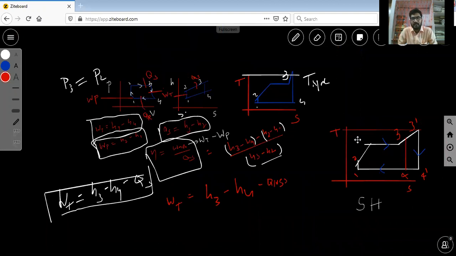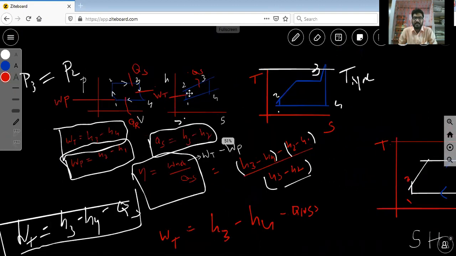These are the topics we already discussed in the previous class. So this is the efficiency, net work done and relations of the ideal Rankine cycle. This is the thermodynamic analysis, with PV (pressure, volume), enthalpy, entropy, and temperature-entropy relations, and net work done, turbine work and pump work in terms of enthalpies. These were derived in the previous class.